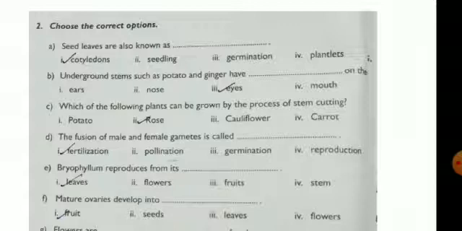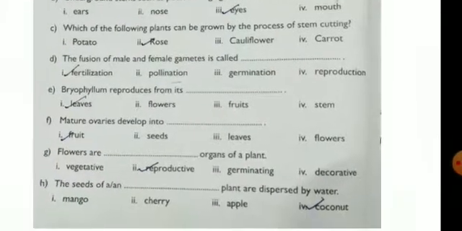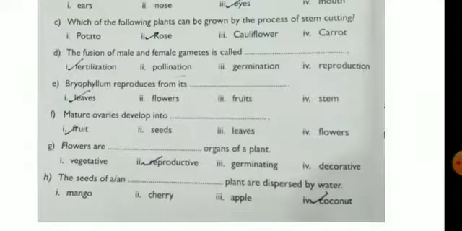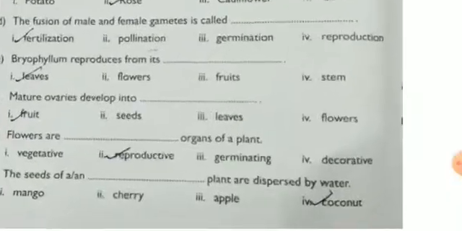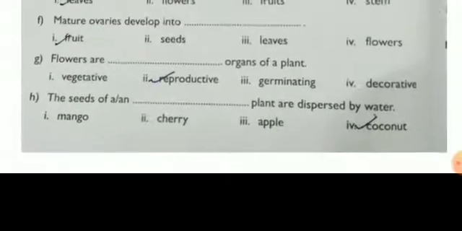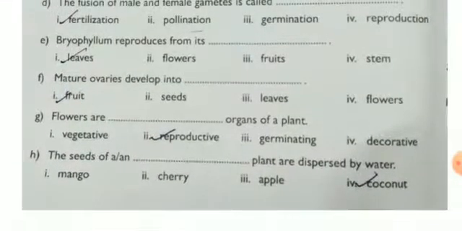Mature ovaries develop into fruit. Flowers are reproductive organs of a plant. The seeds of a coconut plant are dispersed by water.